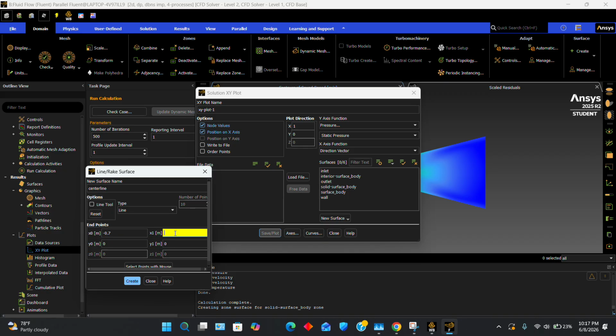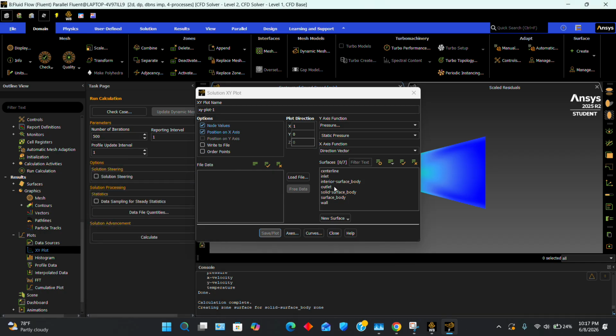And then x1 is going to be whatever value you had for your diverging center line. So I had 1.357533481. This is pretty much just going to be the length of the center line. So we're going to create that. And then this is the center line you're going to use for all your plots.